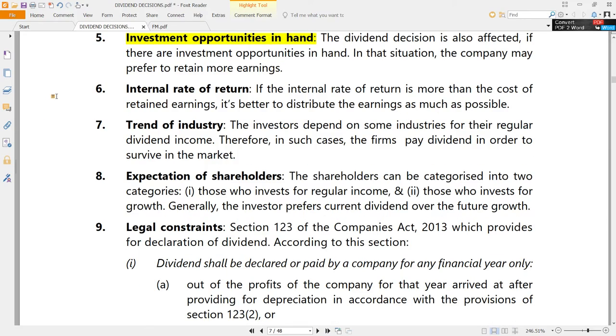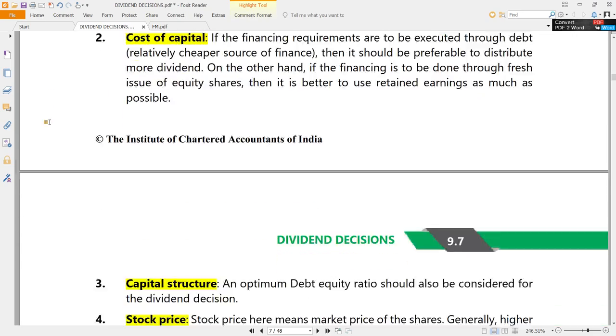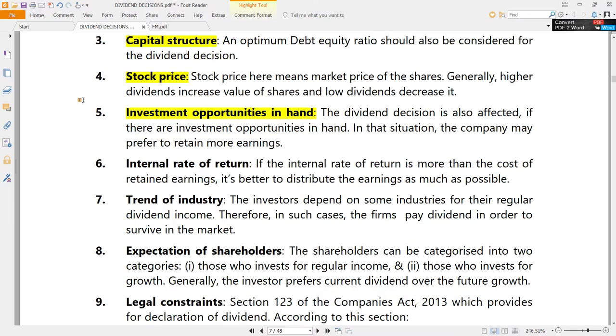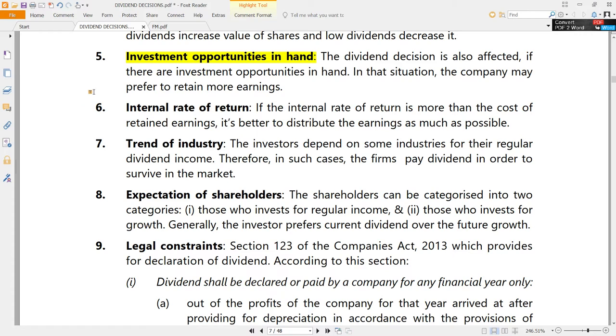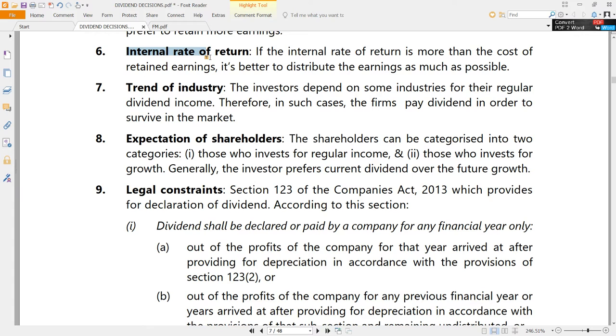Investment opportunities are there. That also has to be coupled with the position of the company, the capital structure of the company. If the investment opportunities are there which can be funded with debt, then there is no problem. If there is a possibility of obtaining and raising a good debt, then there is no issue. You can go for that, because it is cheaper anyway. However, if the debt to equity ratio has already reached its threshold and no more debt can be raised, but still there are a lot of good investment opportunities which the company can invest in, then there is no logic of declaring huge dividends. Better to retain the earnings and use that as a source of finance for those investment opportunities.